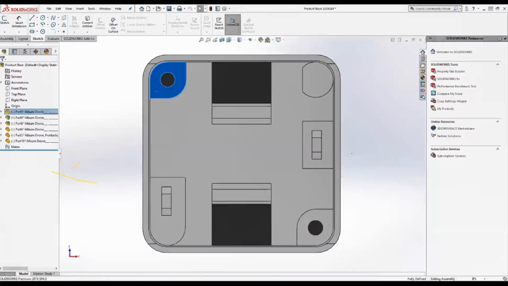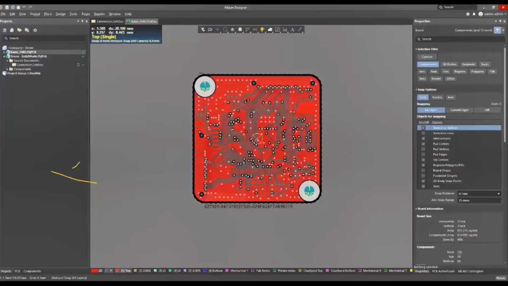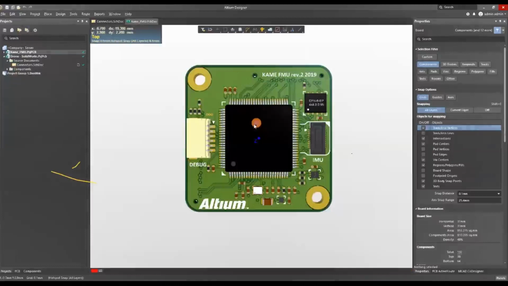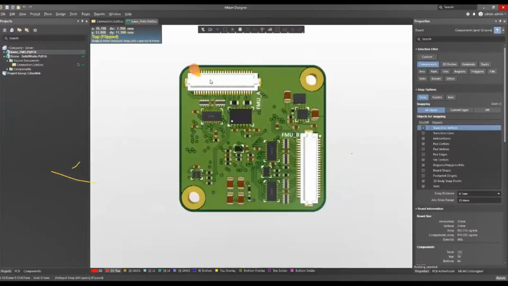Yeah. So this is inside the Altium tool. This is the PCB design which we are developing for the drone project. There's a mounting hole location and the connector location. This has to be fixed by the mechanical engineer. On the bottom side also we have two connectors.